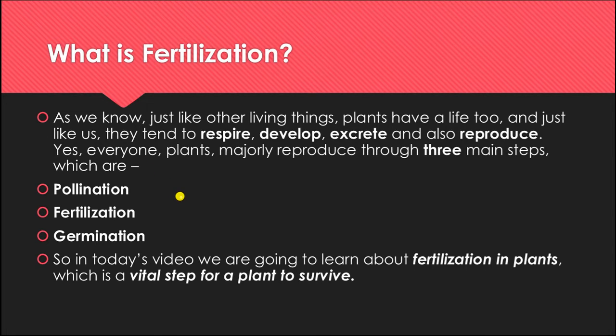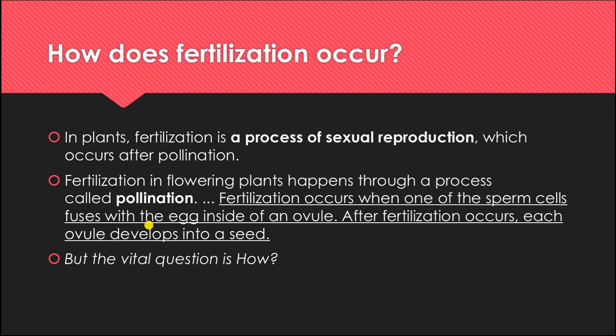So in today's video we are going to learn about fertilization in plants, and we have already completed pollination. Today we are going to do fertilization, and in the upcoming videos we are going to learn about germination. Now this fertilization is a very important or vital step for a plant to survive. Now let's first talk about how this fertilization occurs.